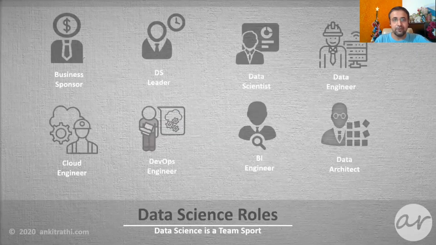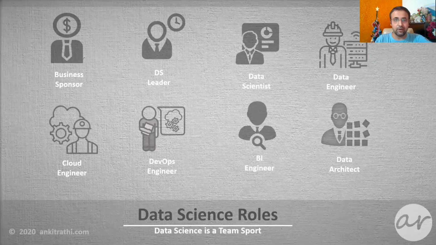Now, let's have a look at the different roles in data science teams. Please note that these roles may vary based on many factors. For example, in a startup, one or two people might be doing all the stuff, while in an enterprise, you may even have more specific roles that I have mentioned here. Business sponsor is the stakeholder who is funding the project. He is involved at the starting and in the end of the project. Data science leader manages the project and team to deliver the project as per business sponsors' expectations.